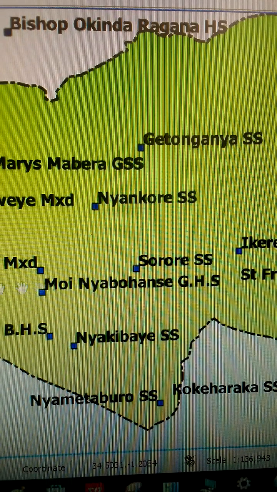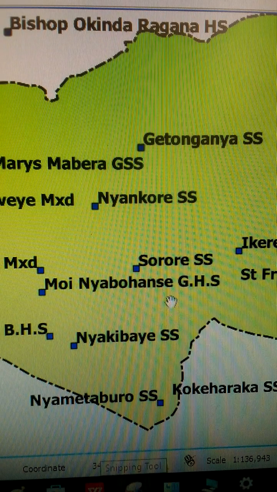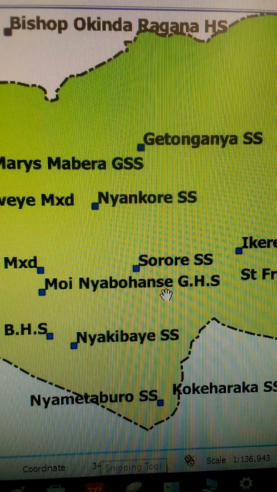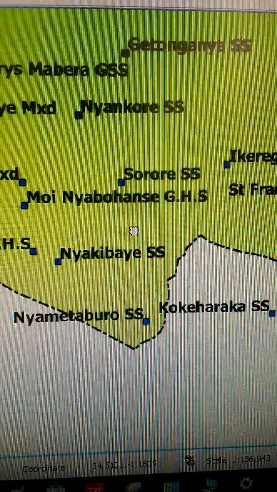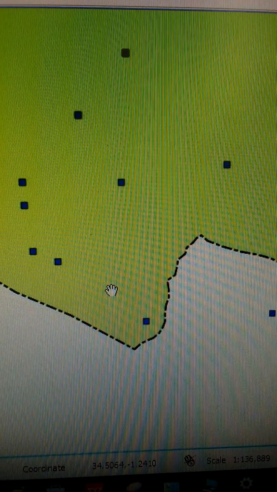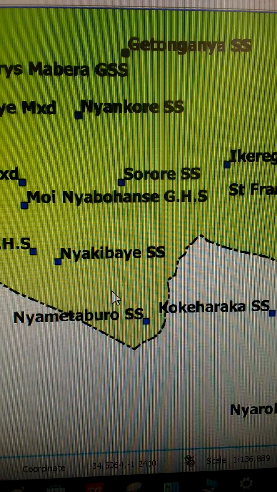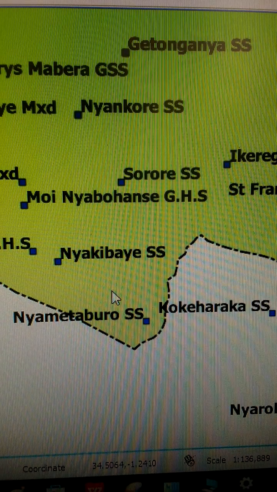Alright, let's begin. To explore this map, I'll be zooming in, zooming out, and moving about in the map using the pan icon. This is the pan icon. So if I zoom in around this area, I'm able to see how the schools are distributed in that area. And when I zoom in, I am increasing the scale of the map, such that I'm able to view a smaller area but see more detail.